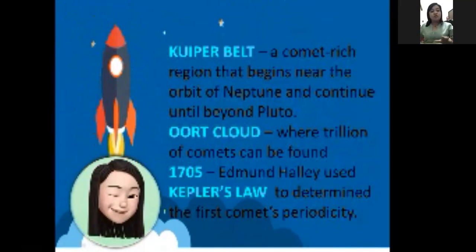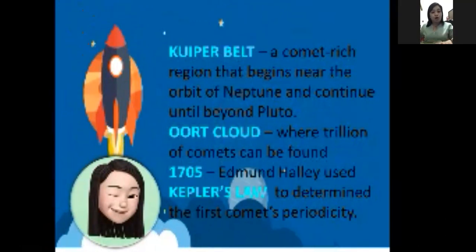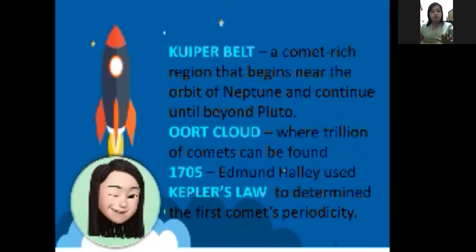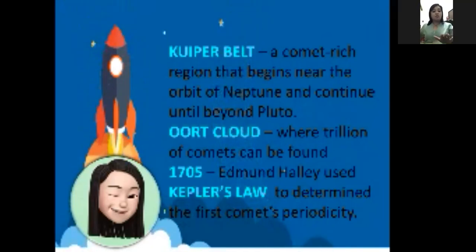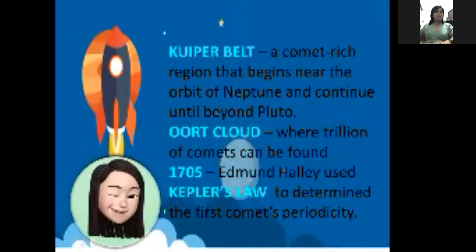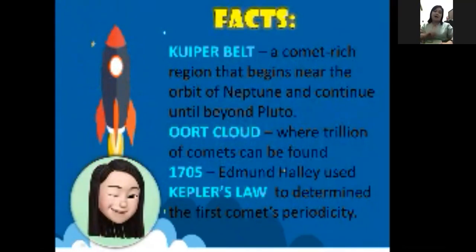Then in the year 1705, Edmund Halley used Kepler's law to determine the first comet's periodicity. Don't forget that. Again, 1705 is the year when Edmund Halley used Kepler's law to determine the first comet's periodicity. Those are facts about comets. Let us now proceed to the next part.